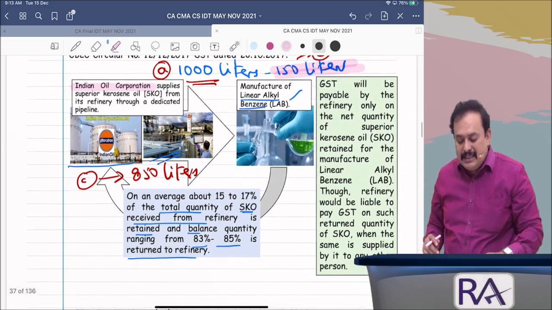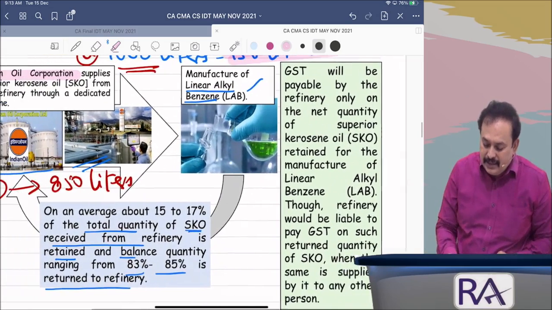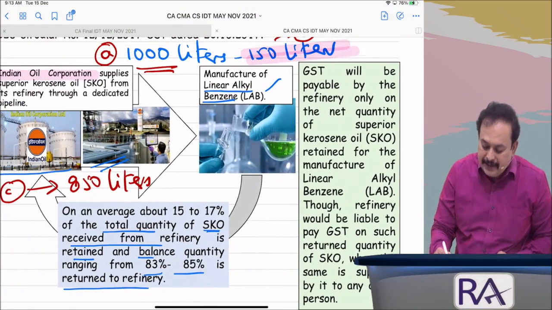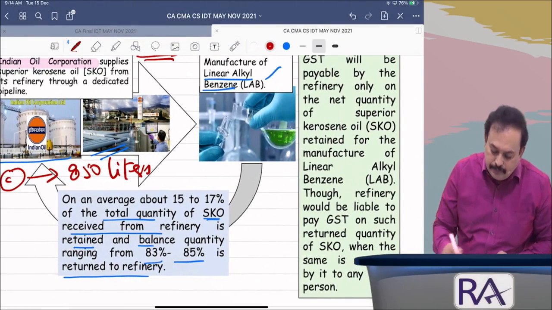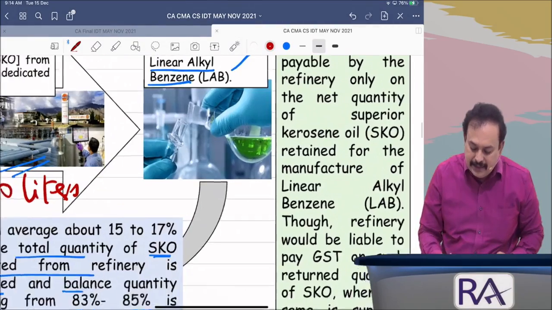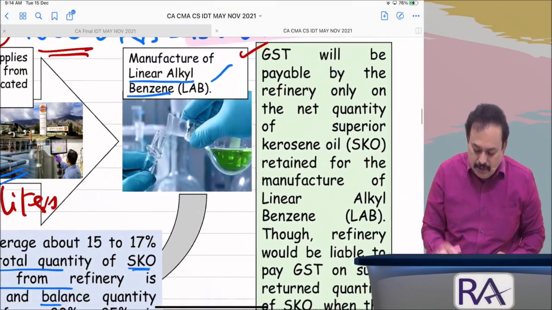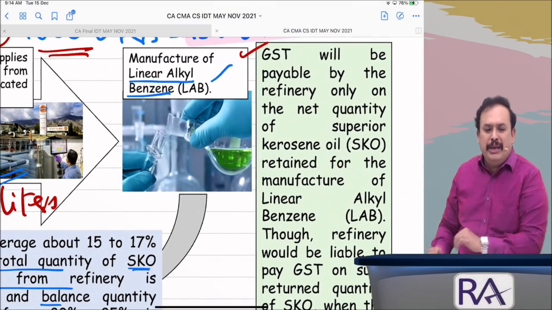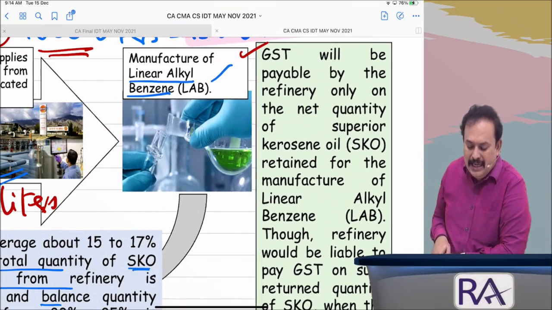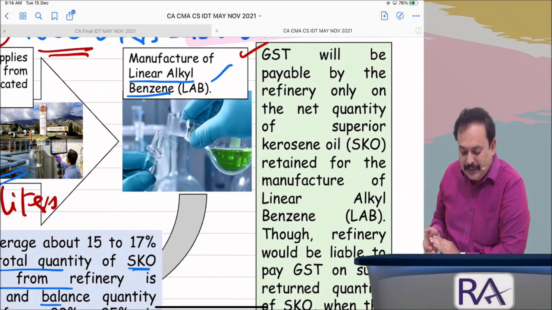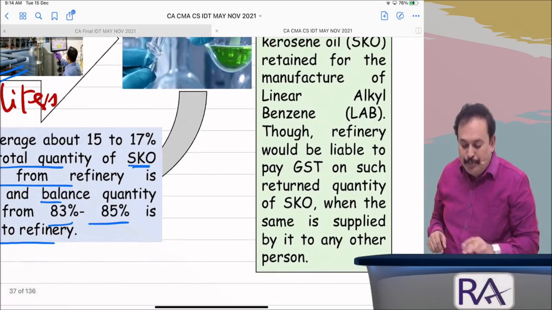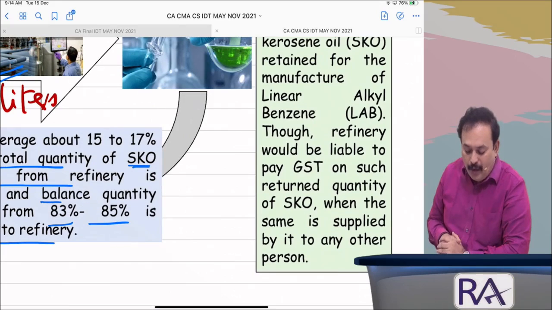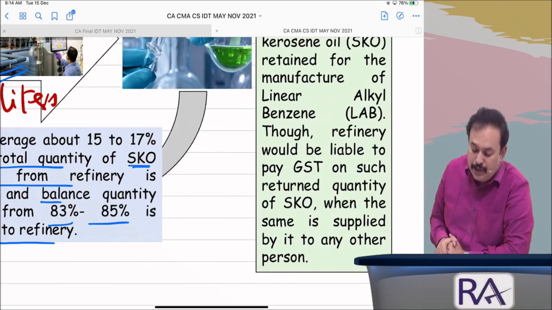Said by CBIC, stating that in the given case, GST will be payable by the refinery only on the net quantity of superior kerosene oil retained for the manufacture of the linear alkyl benzene, though the refinery would be liable to pay GST on such returned quantity of SKO when the same is supplied to any other person.